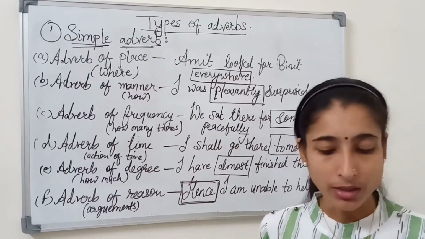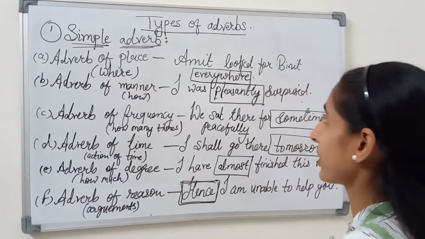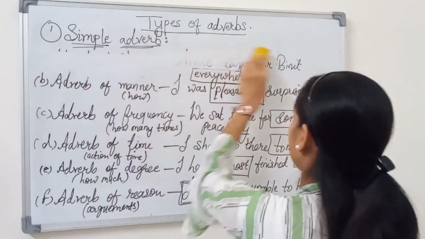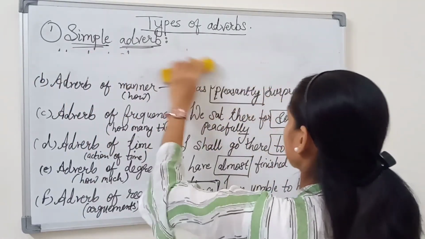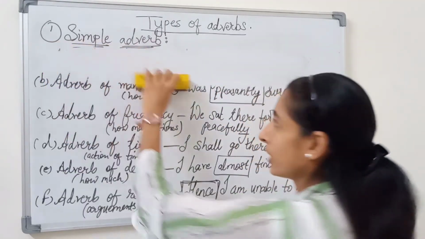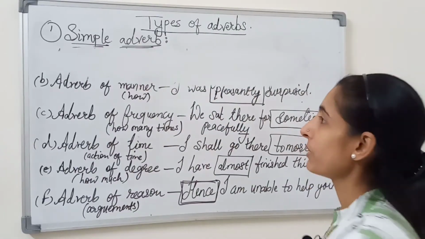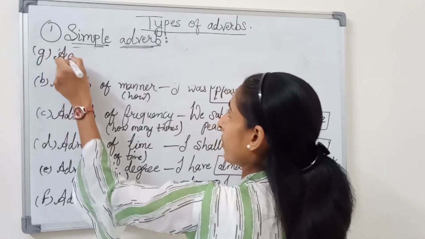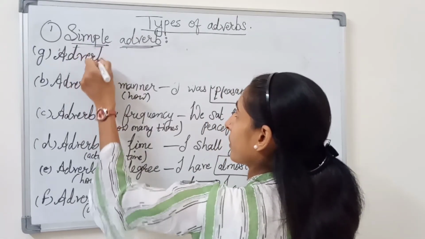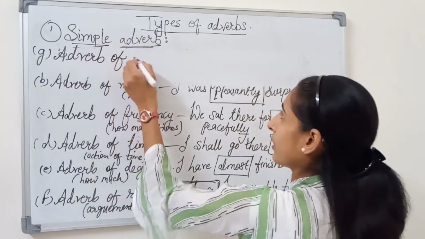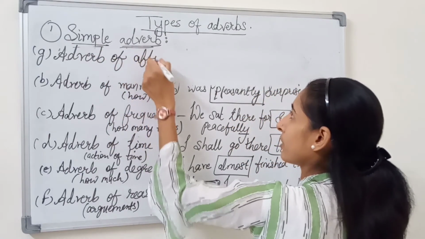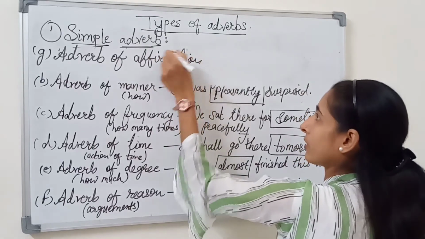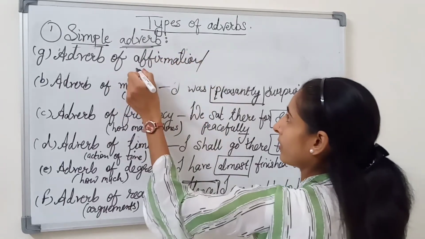And yes, the seventh one still remains. I write it here. Our seventh type of adverb is adverb of affirmation or negation.